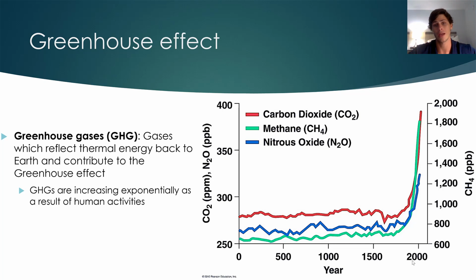Over the last 180 years, we have tremendously increased the ambient concentrations of CO2, methane, as well as nitrous oxide. And this will be a huge problem as we look farther and farther into the long-term effects of the greenhouse effect and what happens when the more severe implications of climate change begin to unfold.